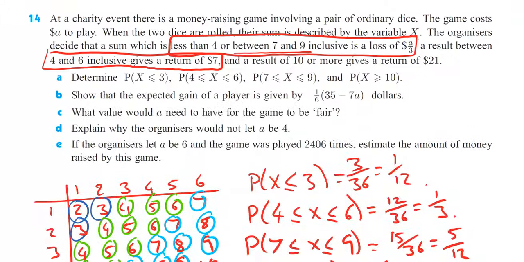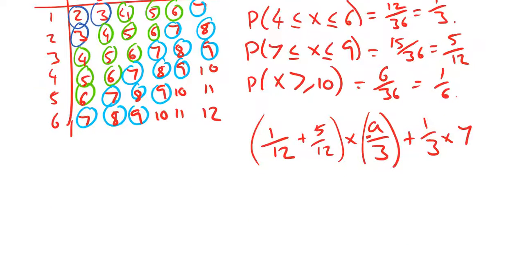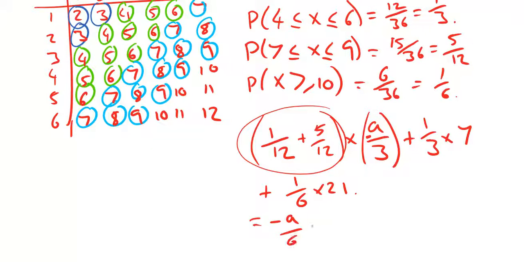And then finally, if we get a 10 or more, we get 21. Well, the probability of getting a 10 or more, as you can see, is 1 over 6. So we've got to add to this 1 over 6 multiplied by 21. Now, let's add this up. We've got a half times negative A over 3, so we've got negative A over 6.